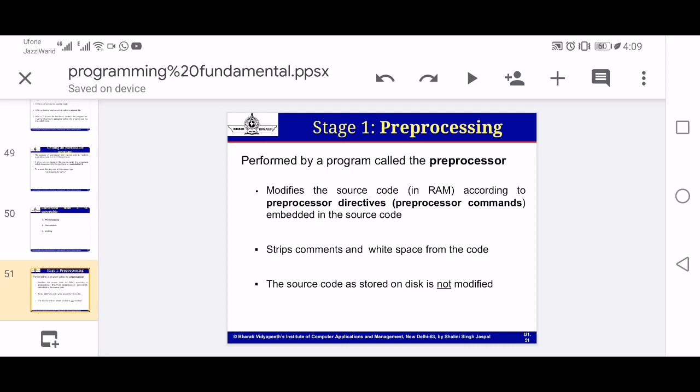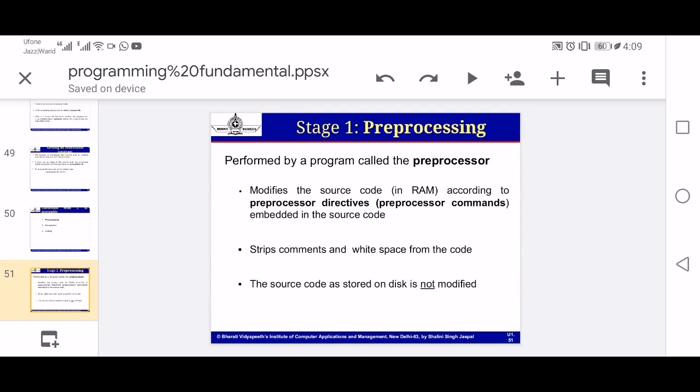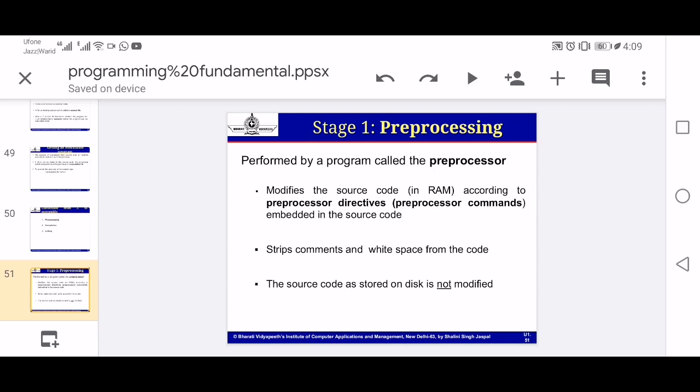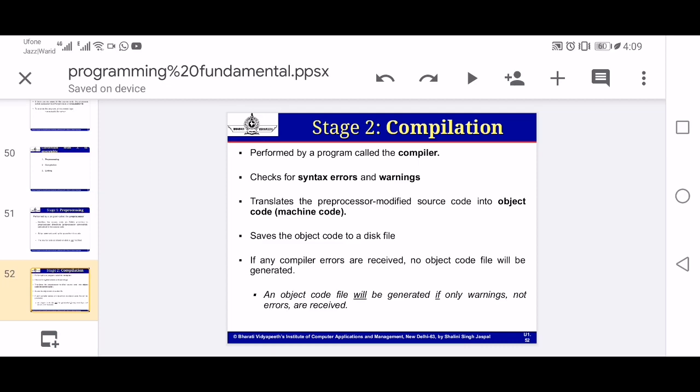Then we will be able to use the statements and commands included in those libraries in our programs for performing different tasks. So pre-processing is one of the stages of the C++ program where libraries and header files are opened first. Clear? It is performed by the preprocessor directive, for example hash include iostream.h. We will discuss it later on.